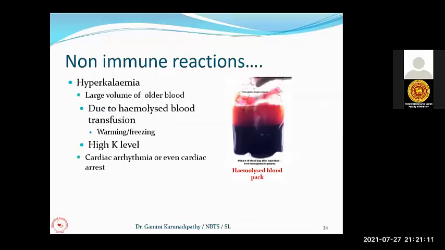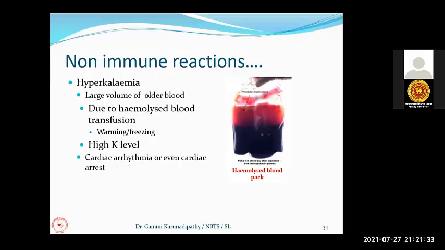So then another problem in the transfusion is hyperkalemia. You know, most of the potassium is in the cells, not in the plasma component. When there is excessive red cell lysis in the donor pack, this excessive potassium will be released into the plasma component.